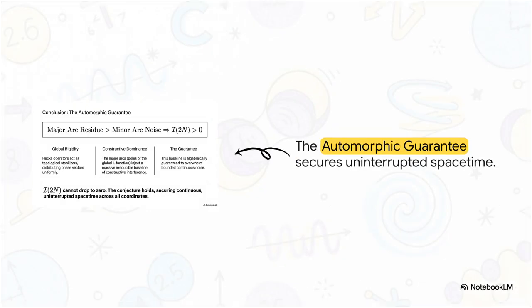Because global Hecke operators act as topological stabilizers, distributing phase vectors uniformly, the major arc poles will always inject a massive baseline of constructive interference. This baseline mathematically overwhelms any bounded continuous noise. Therefore, the intersection mass cannot drop to 0. The conjecture mathematically and robustly holds.